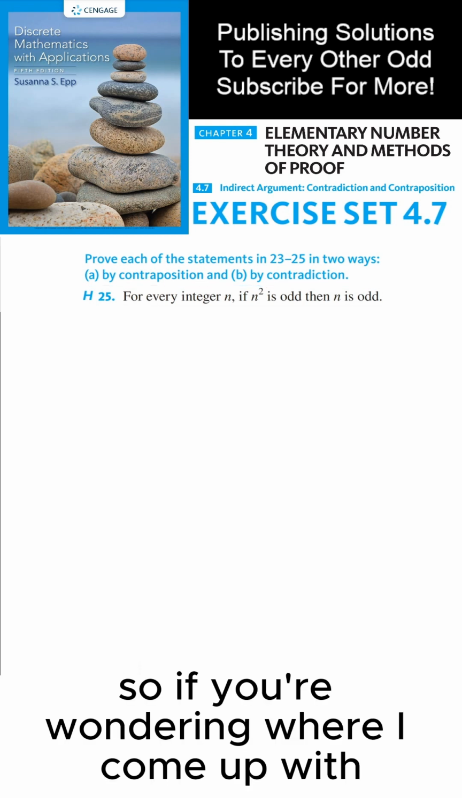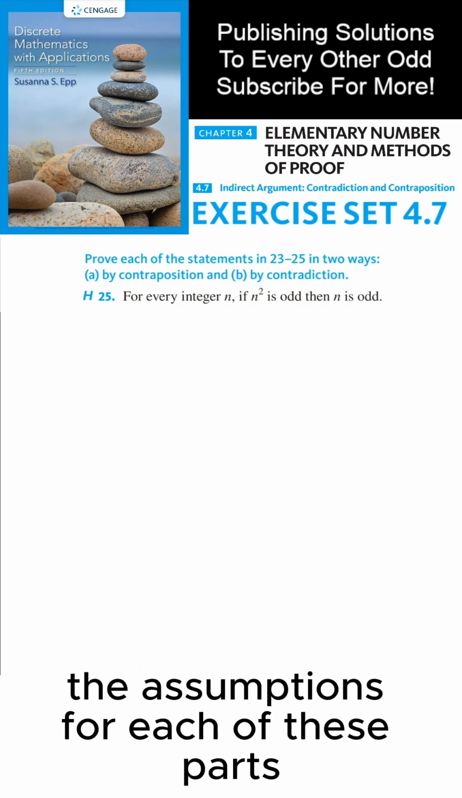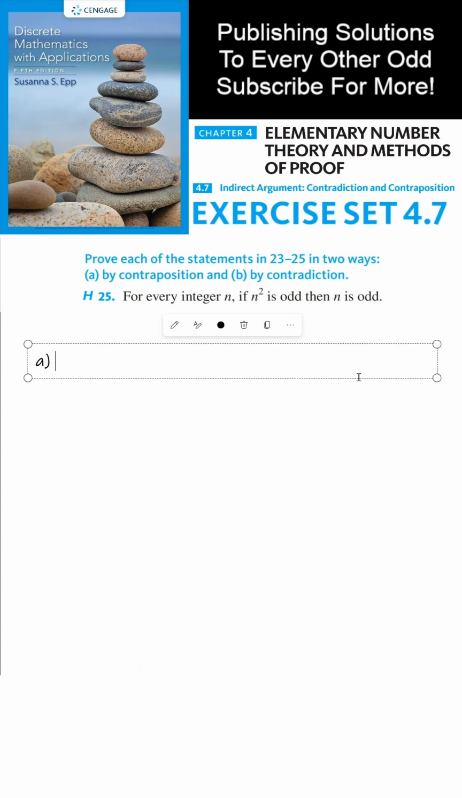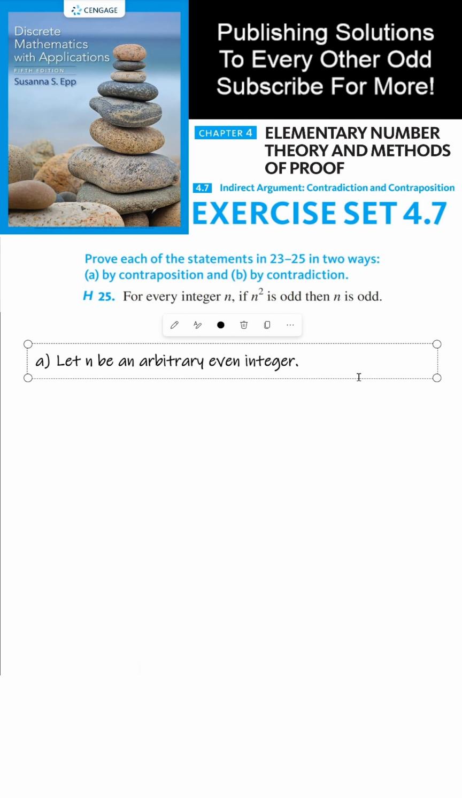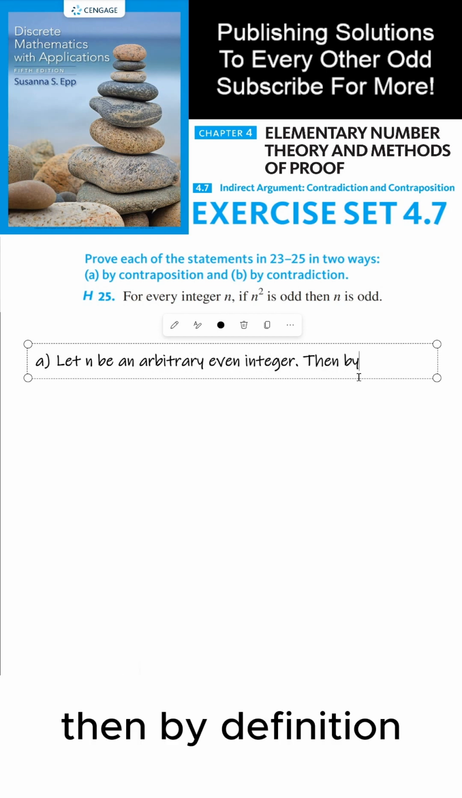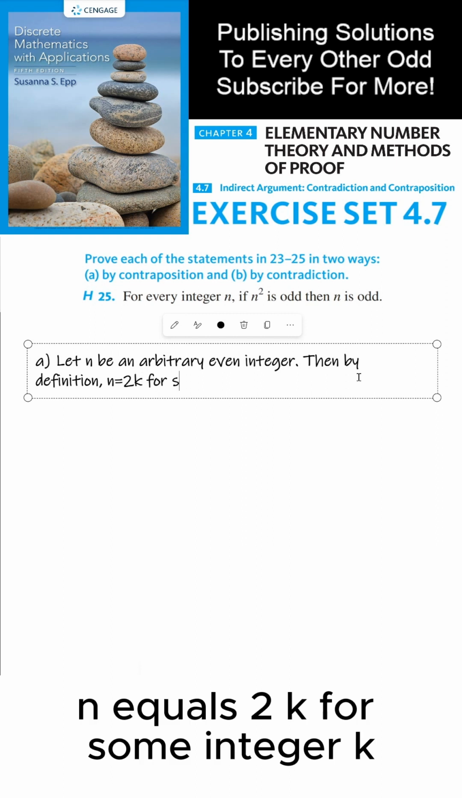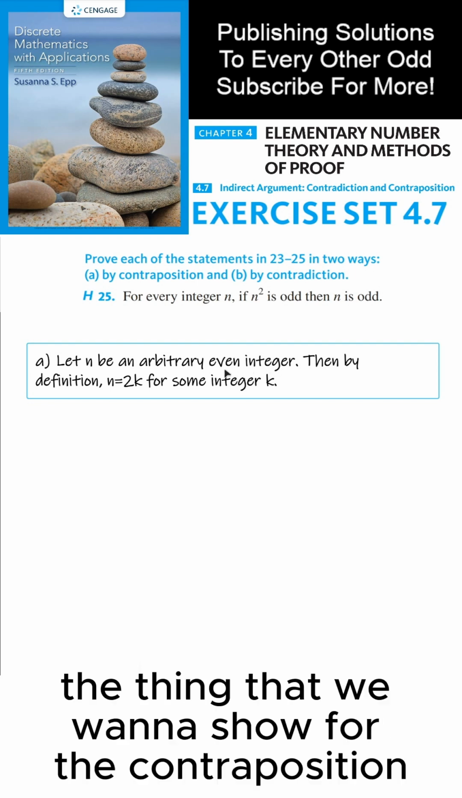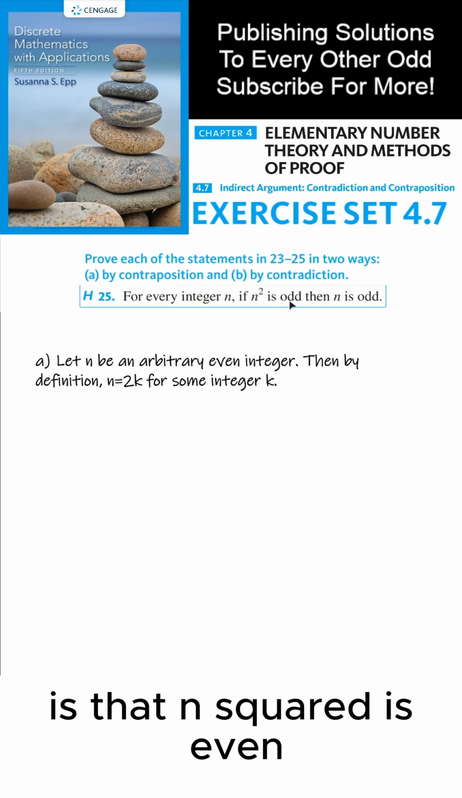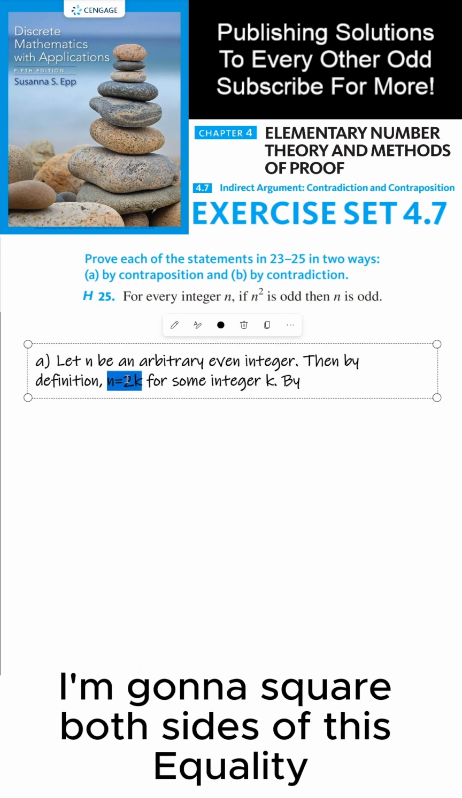So if you're wondering where I come up with the assumptions for each of these parts, I would reference the last video. For contraposition, we're going to let n be an arbitrary even integer. Then by definition, n equals 2k for some integer k. Now from the last video, I mentioned that the thing that we want to show for the contraposition is that n squared is even. What I'm going to do is square both sides of this equality.